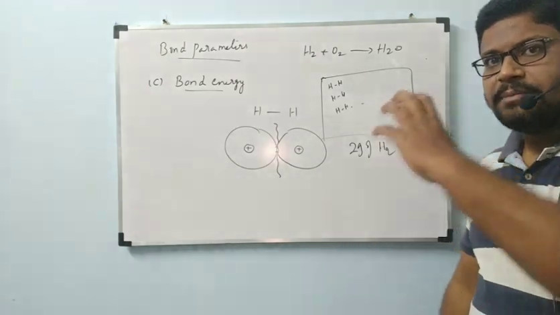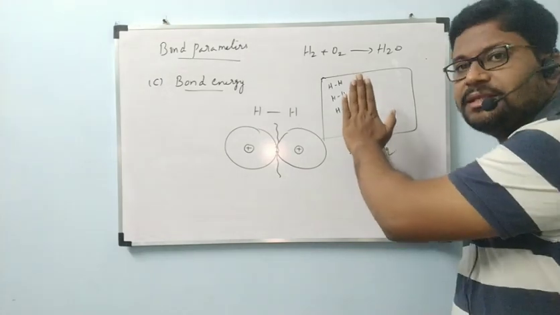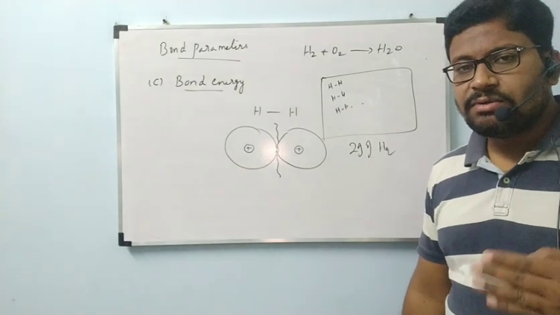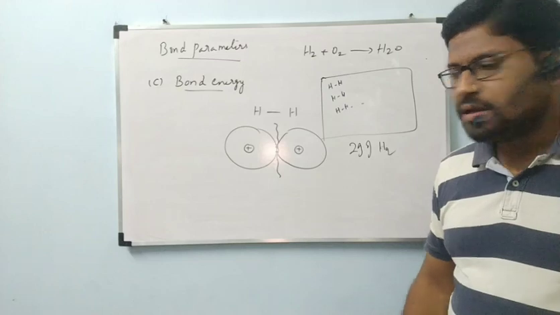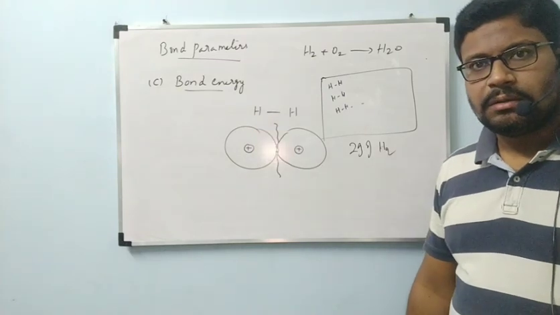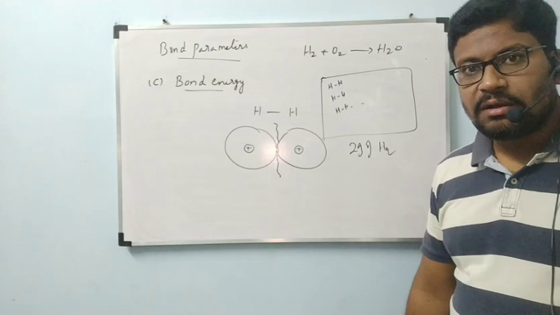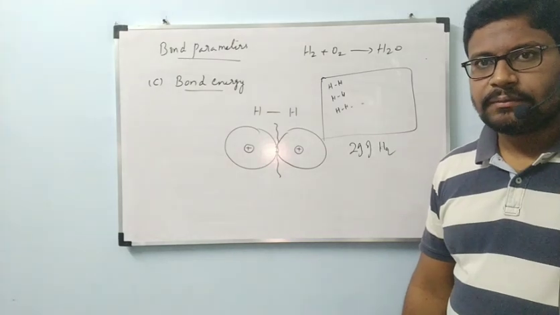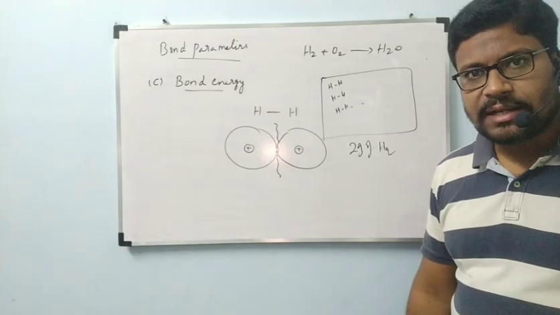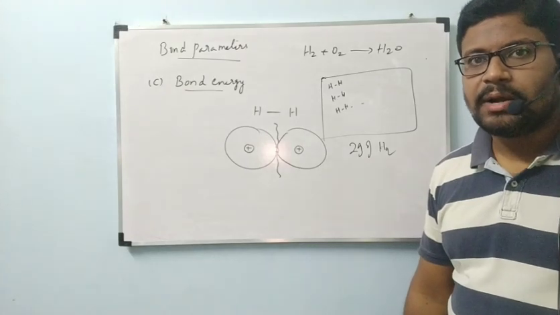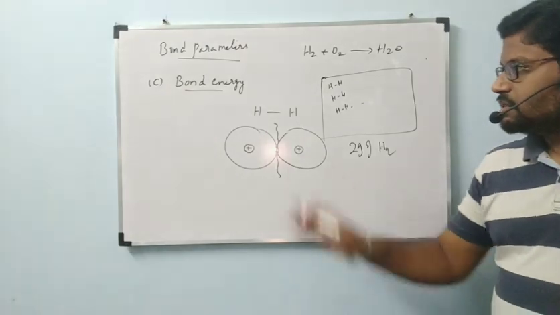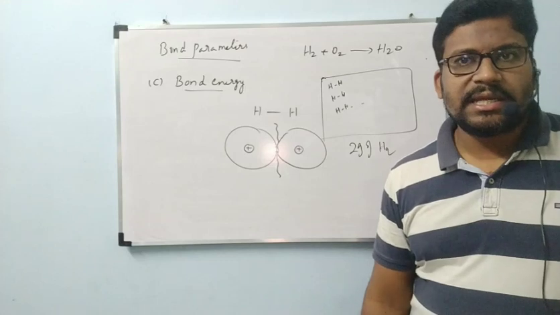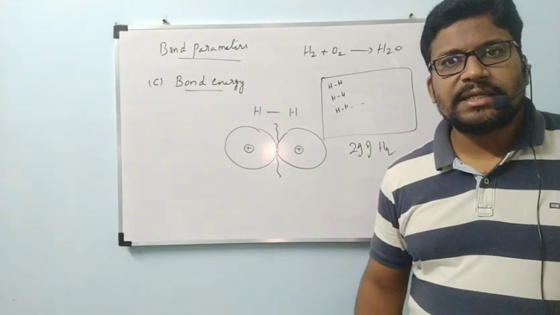Now I am giving energy from outside to break this 1 mole of hydrogen H2 bonds. How much amount of energy is required? That is called the bond energy of H2. Once again, the definition: the amount of energy required to break 1 mole of bonds is called bond energy. If it is for H2, it is called the bond energy of H2. If it is for HCl, it is called the bond energy of HCl. Like that, for every molecule we have a certain bond energy.